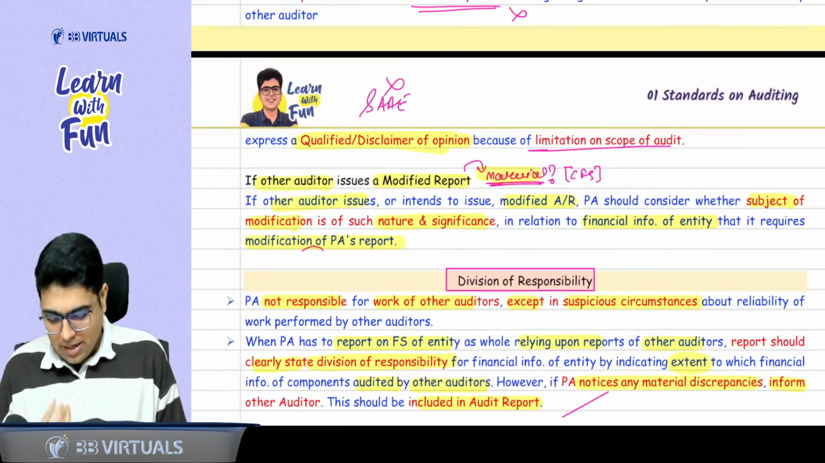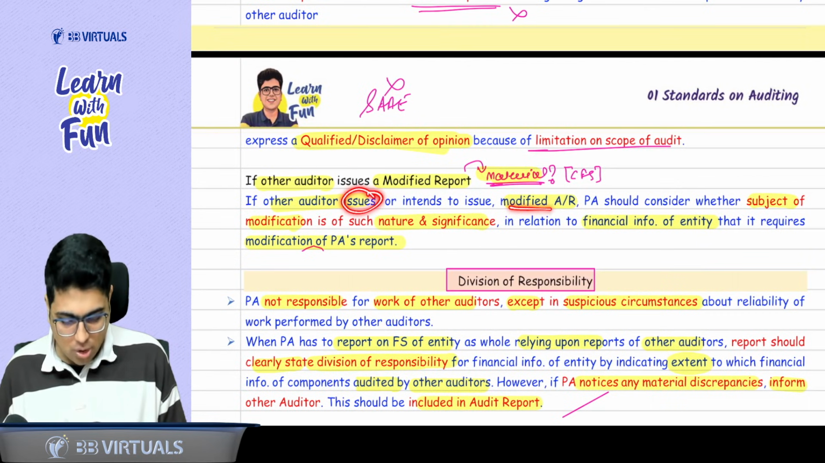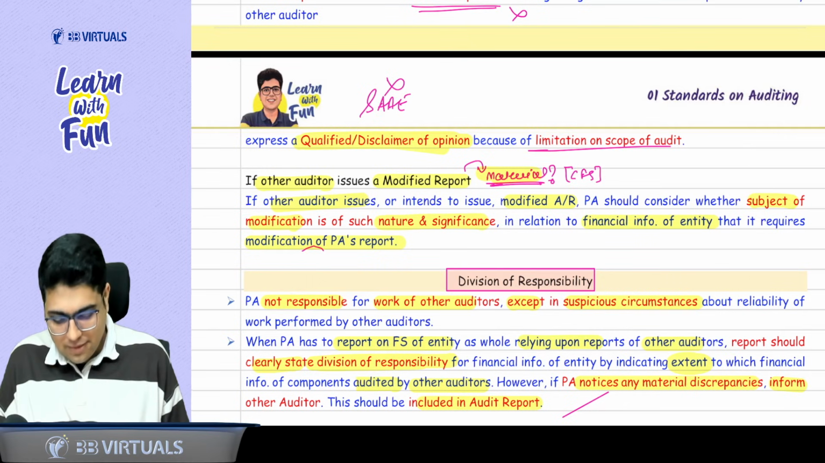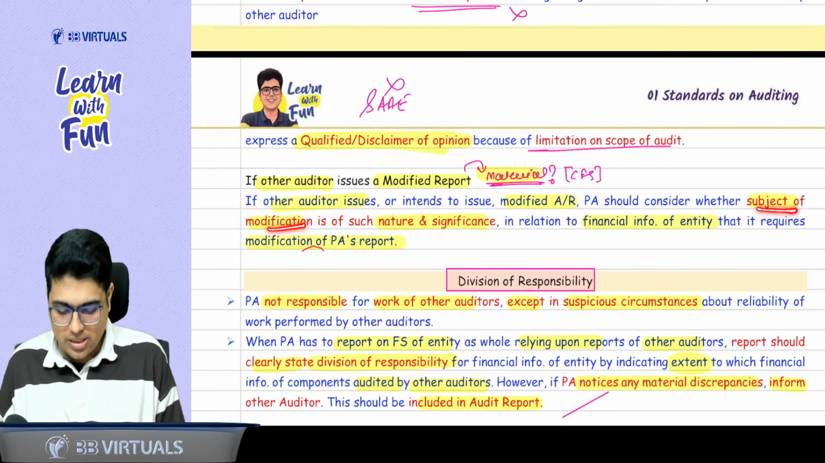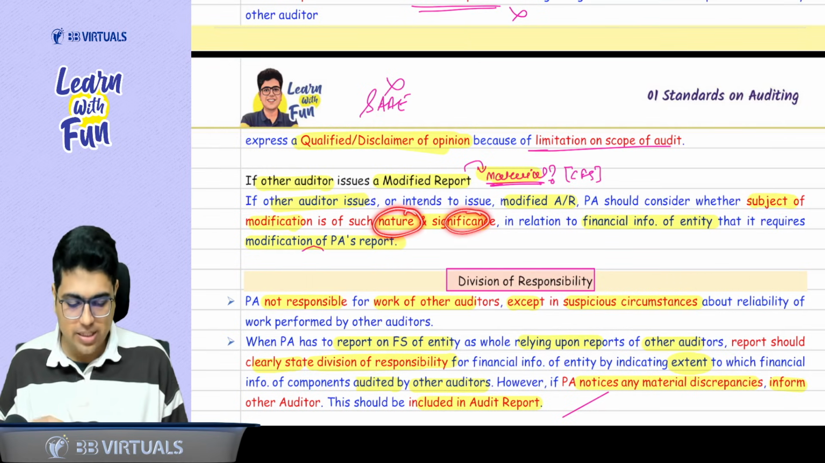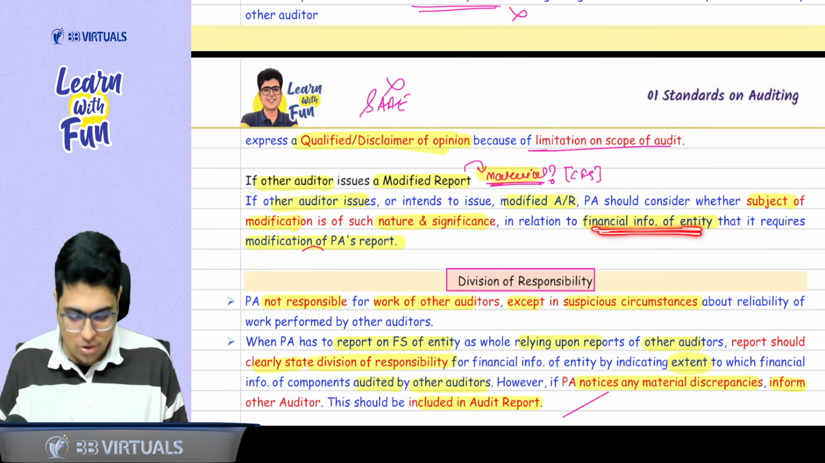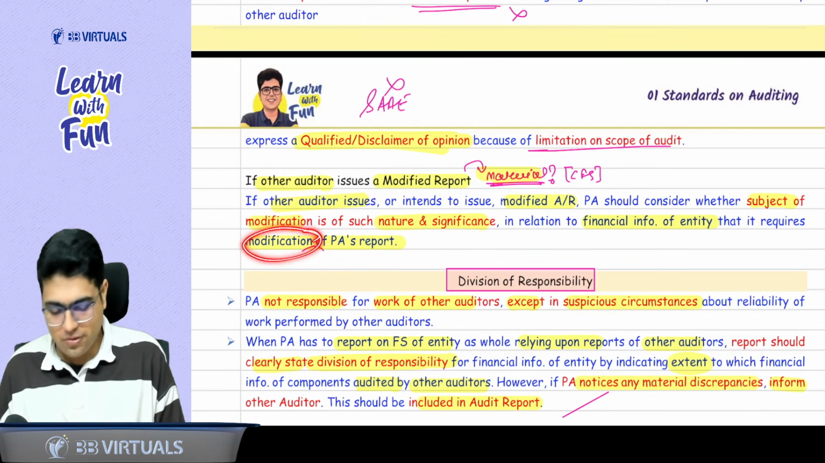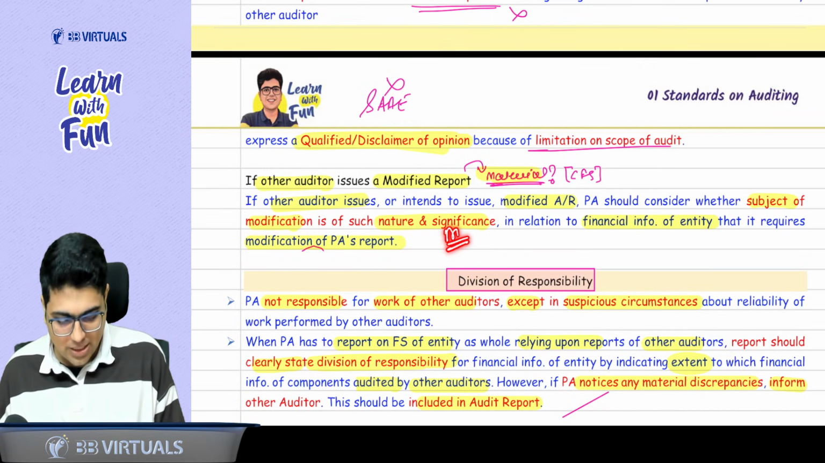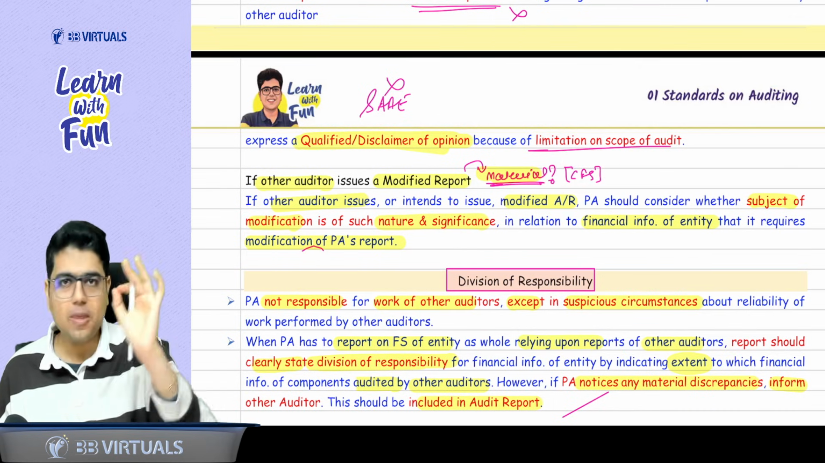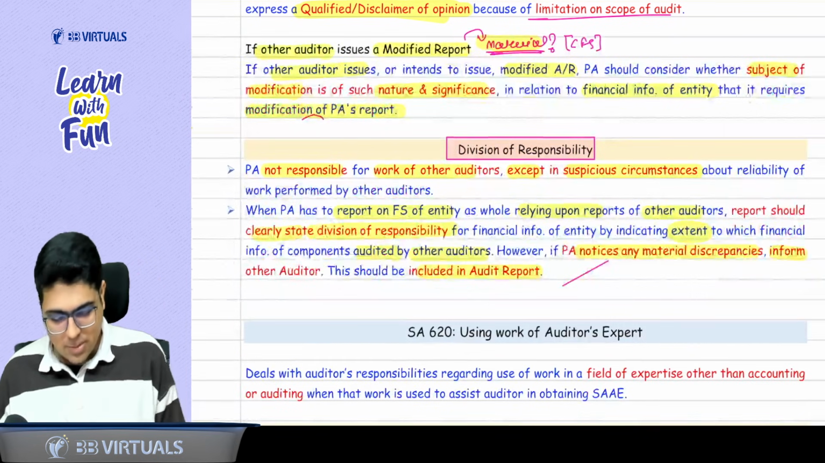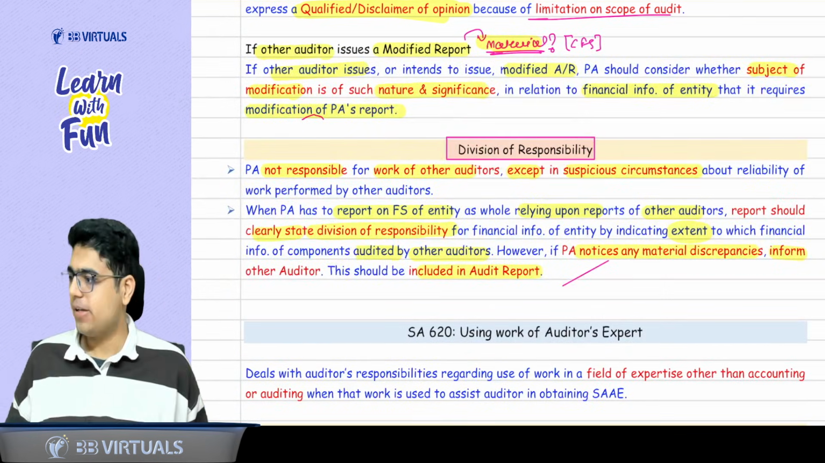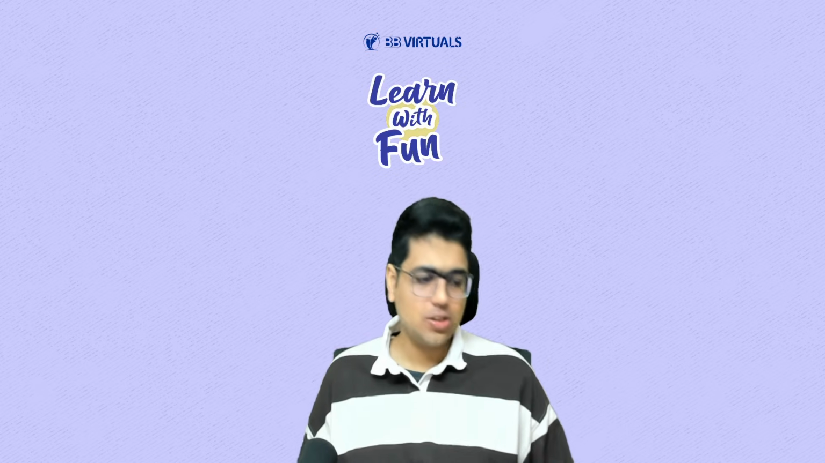So it says, if the other auditor issues a modified audit report, consider whether the subject of modification is of such nature and significance in relation to the financial information of the entity that it also requires modification of the report. Basically check whether it is material to CFS also. Make sense? Yes, sir. And the last part is division of responsibility. Sir, what do you mean by division of responsibility?